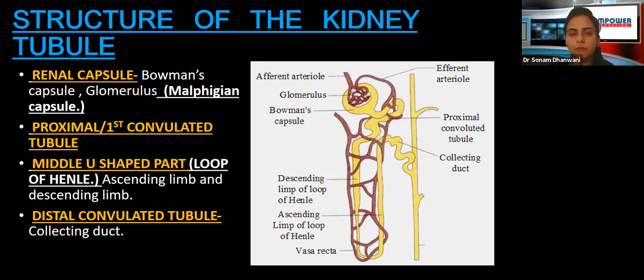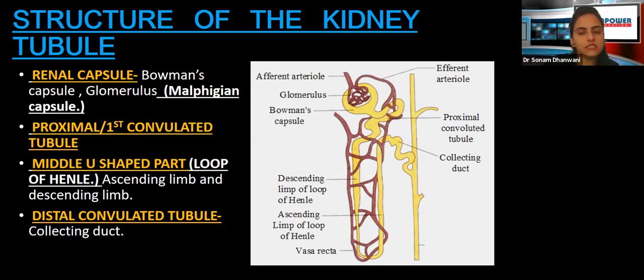Okay, so what you need to remember is, apart from this capsule that we have seen, after that comes the proximal convoluted tubule. From there the loop of Henle starts, which is a U-shaped part which has two limbs, ascending and descending. From the PCT, when it goes downwards, that is the descending limb. When it takes a U-turn and goes back up, that becomes the ascending limb, and then at the end comes the distal convoluted tubule.